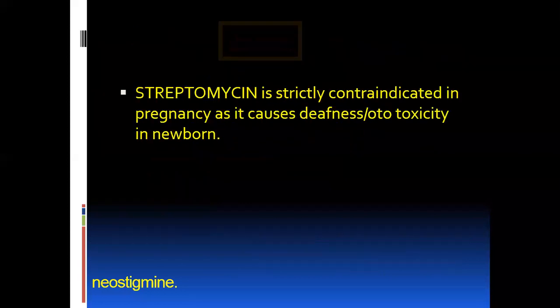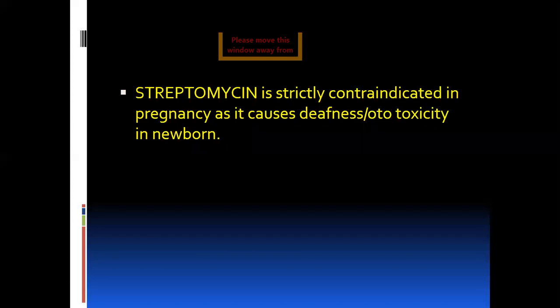Next, the side effects of streptomycin: it is strictly contraindicated in pregnancy as it causes deafness, ototoxicity in the newborn. It also causes pain at the site of injection, a local action of the aminoglycoside. Other minor side effects are hypersensitivity or allergic reactions, which can occur with the aminoglycosides.